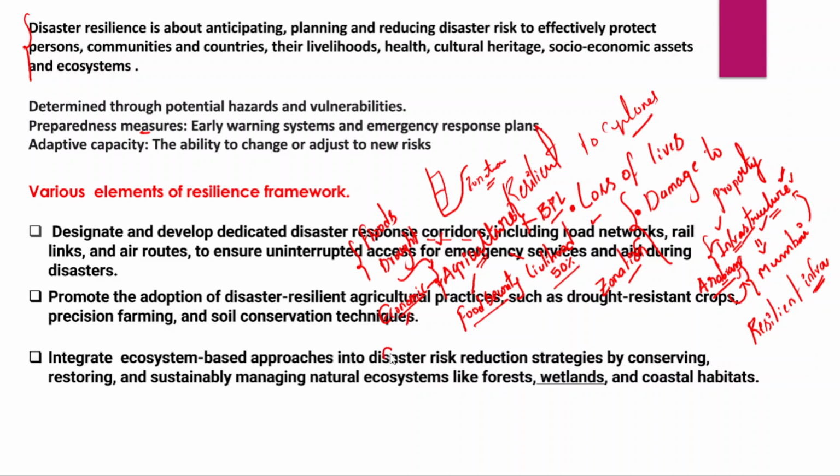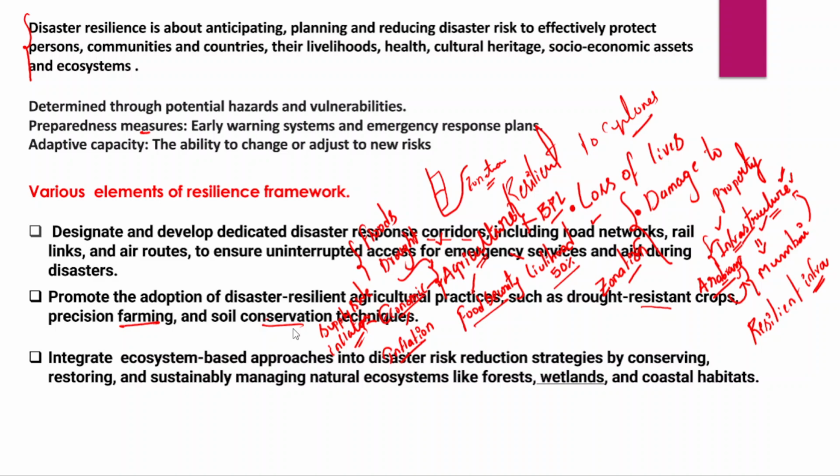That would impact all these different areas. Economic importance in the sense that it could increase food inflation, right? It could also increase supply side inflation, which is known as cost push inflation, right? So in order to do that, we need to introduce drought resistant crops, and focus on precision farming and soil conservation techniques as well.